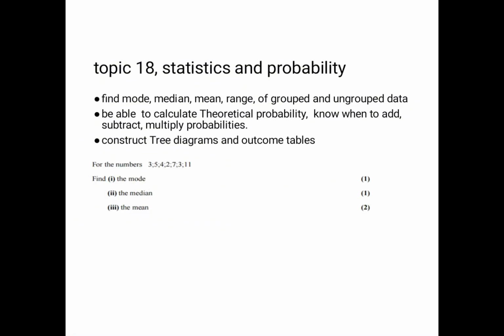And also you need to be prepared for statistics and probability. Usually in paper 1 they are going to ask you on statistics of ungrouped data. So you need to be able to find the mode, the median, the mean, the range, right? For ungrouped data, this is for statistics in paper 2, right?